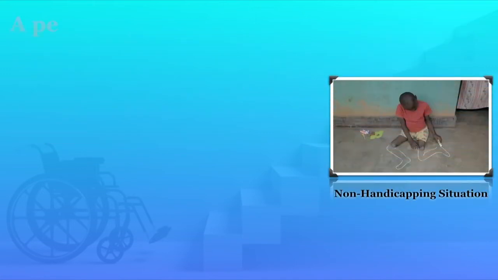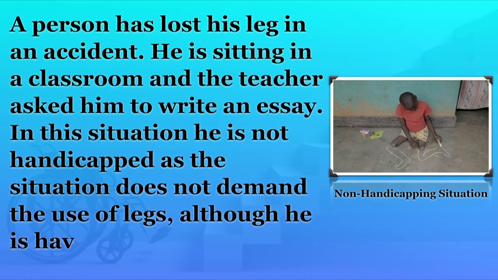Another example you may take: suppose a person has lost his legs in some accident. Now he has no legs and he is moving around in a wheelchair. He is sitting in a class and the teacher has given the task of writing an essay, and he is able to write like a normal person. He is not using his legs in that situation, and the situation does not demand the person with disability to use his legs. So, in that situation he is not feeling a handicapping condition.